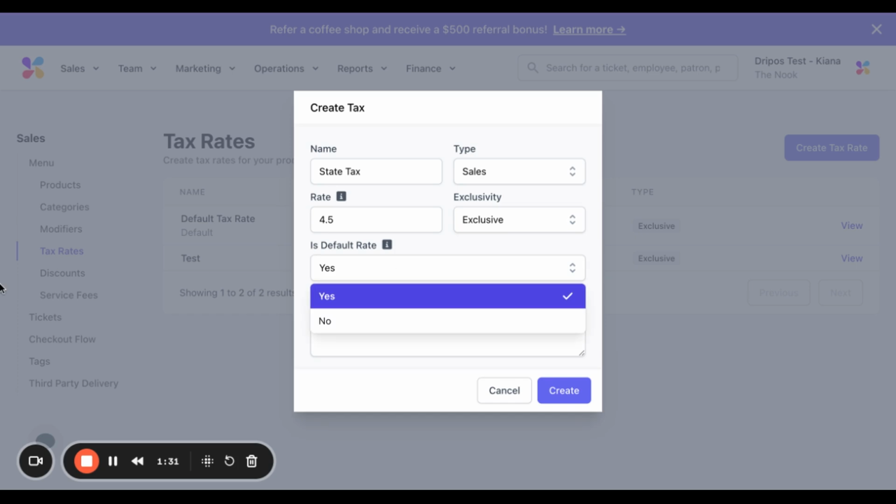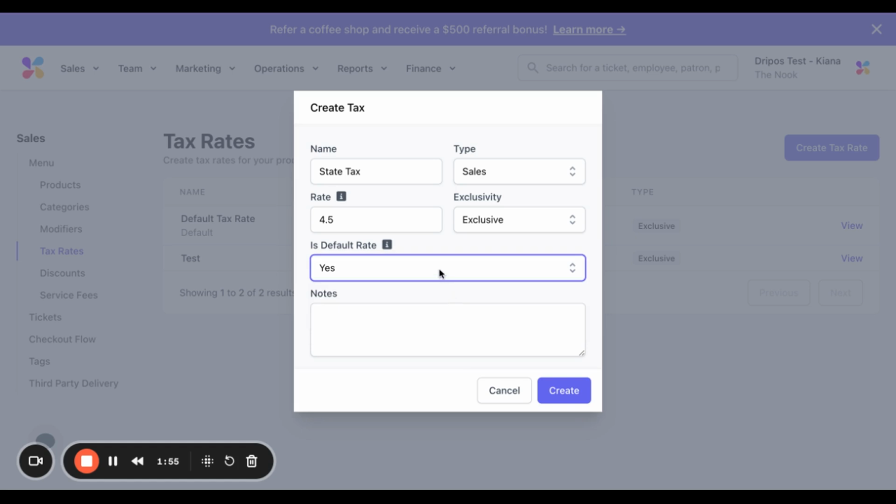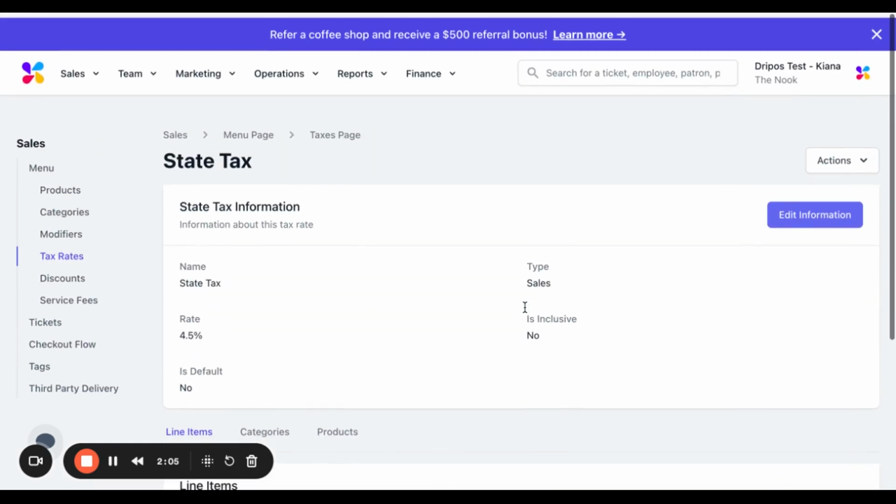Next is default rate. If something is the default rate, that means it will be automatically applied to custom products, ticket types that have tax enabled, and will be the default rate attached to products and categories that have tax enabled. So I'm going to set this to yes for right now. Or actually, no. Then you could attach any notes as well onto the tax rate. And then let's go ahead and click create, and then boom.